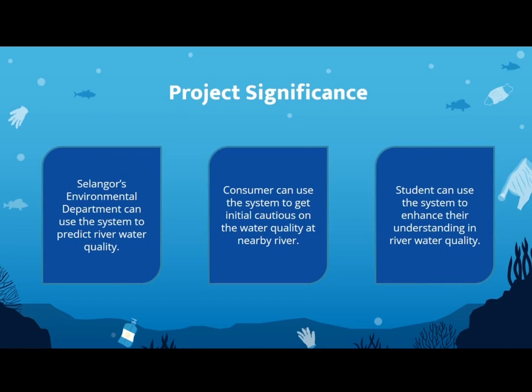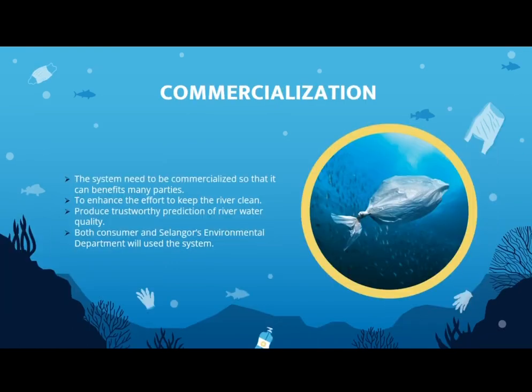The system is important, especially to Selangor's environmental department, where they can use it to predict river water quality. Besides that, consumers can use the system to get an initial caution on the water quality at a nearby river, and students can also use the system to enhance their understanding of river water quality.